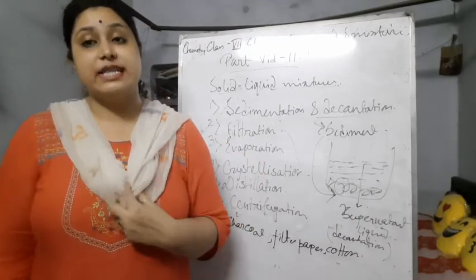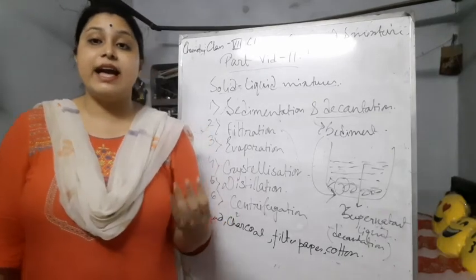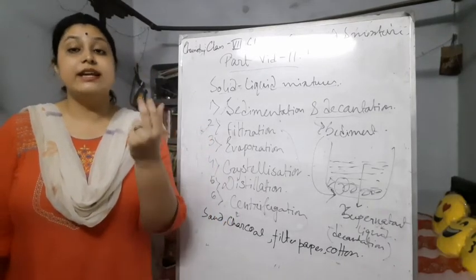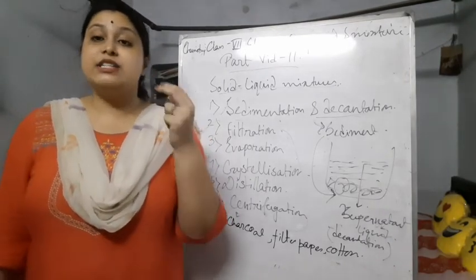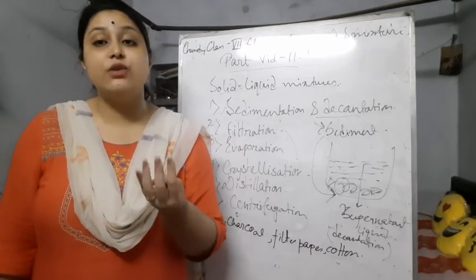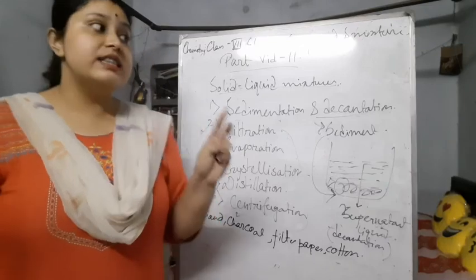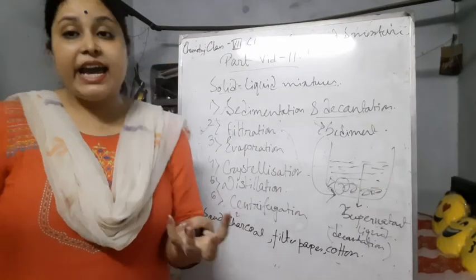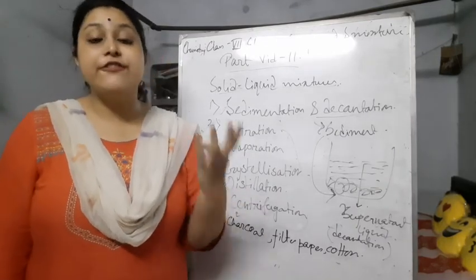When we make tea and filter out the liquid, we separate the tea leaves from the tea. In this way, the strainer also works as a filter.